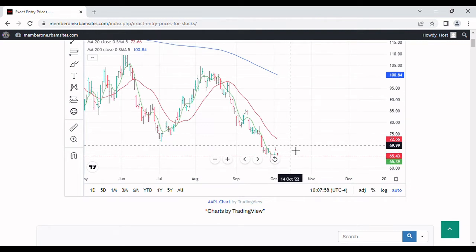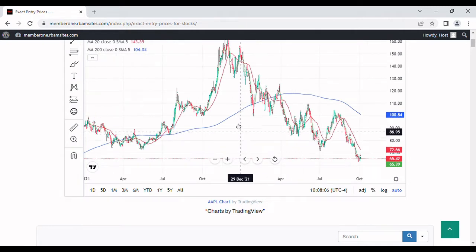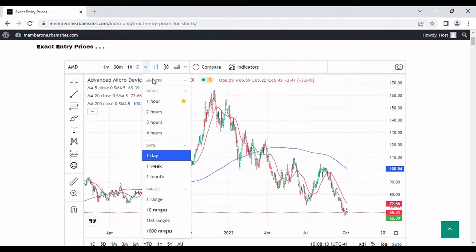So by October 14th-ish, something around in there, we should see this stock start to rally. If we don't, that's going to be a very bad sign for this stock, and you're liable to sell off significantly, because it doesn't look like there's a whole bunch of support for this stock underneath this price.